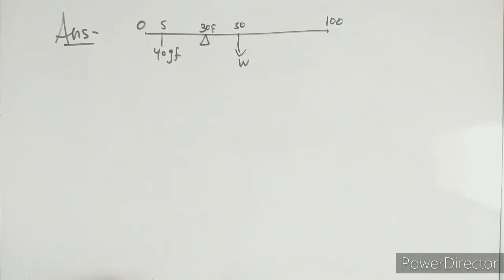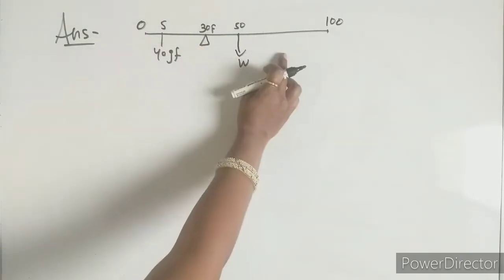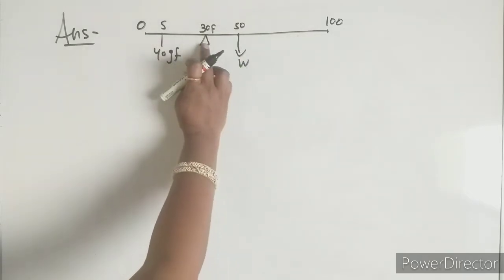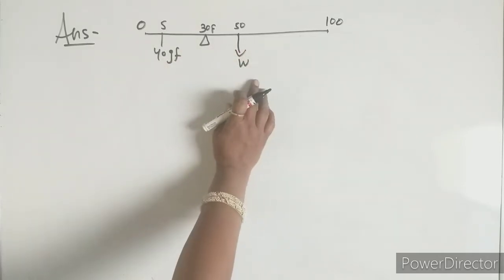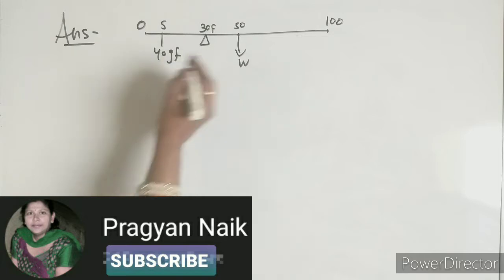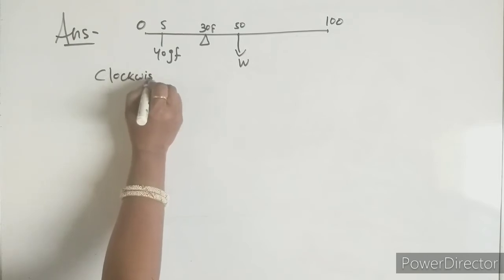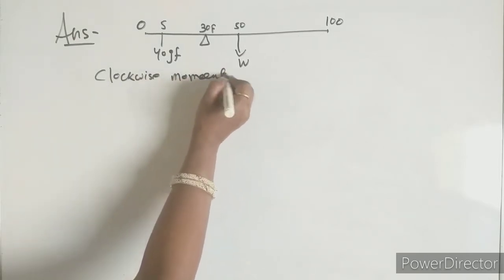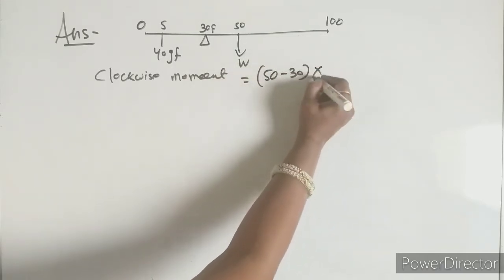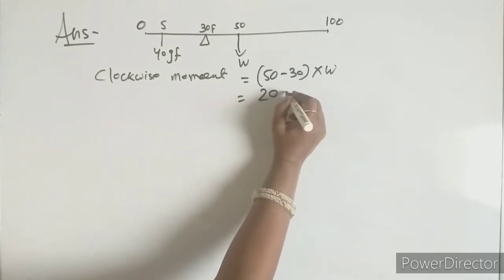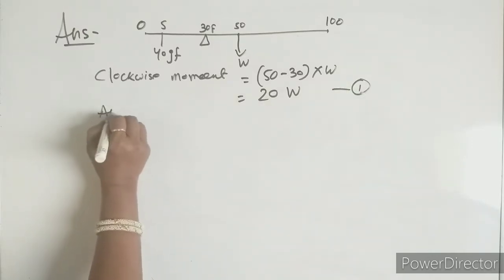Okay, so now according to the principle of moments, what to do? Here the fulcrum is this one. Right side of the fulcrum will be clockwise moment, left side of the fulcrum will be anti-clockwise moment. Let us go for the clockwise moment. First of all the distance, so here 50 minus 30 into W. So this equals 20 W. This will be equation 1. Then the anti-clockwise moment.